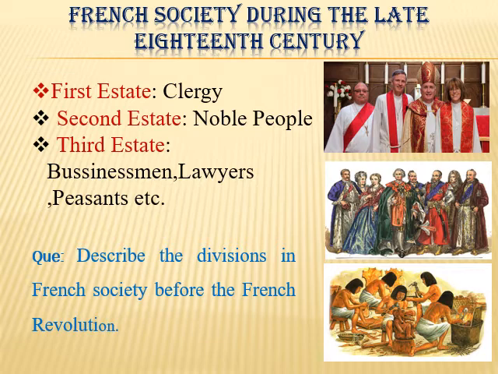Then the third estate people. It consisted of the rest of the population. That means businessmen, merchants, court officials, lawyers, peasants, artisans, landless laborers. They had no privilege. They had to pay direct taxes, which were called taille. So these were the third estate people.